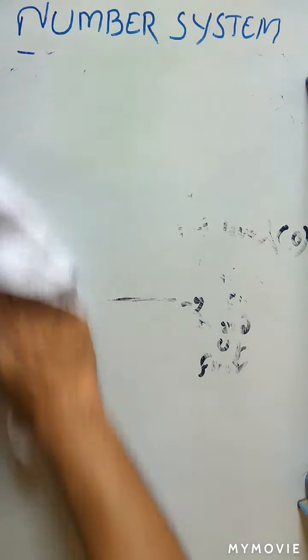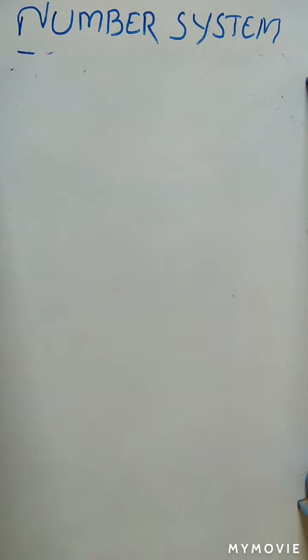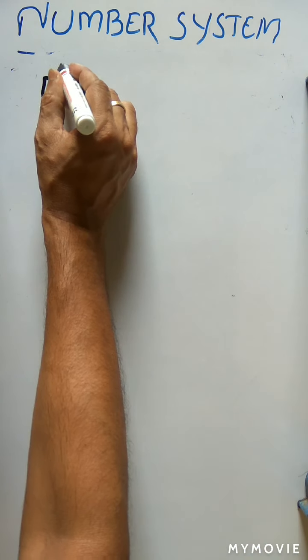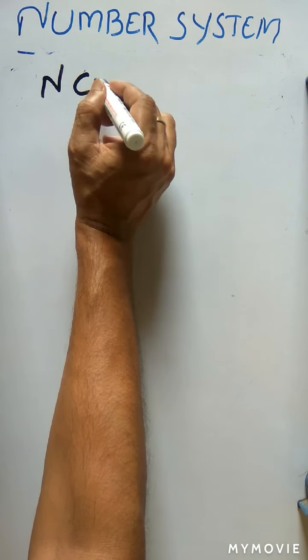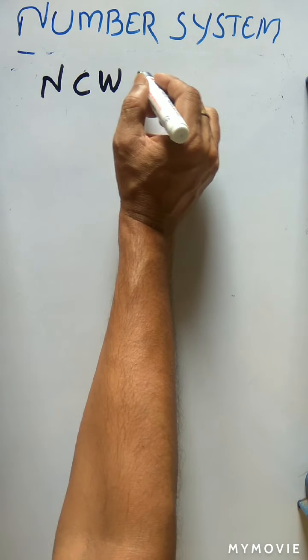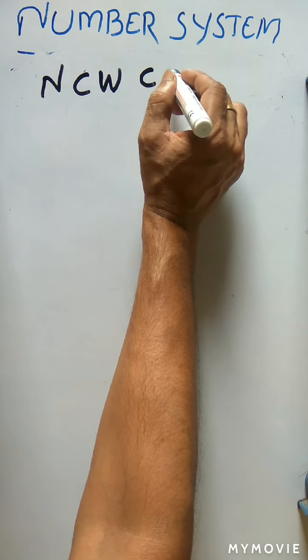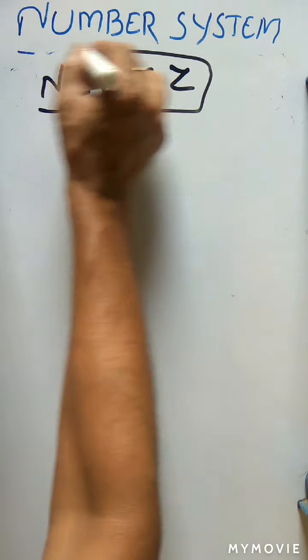So now what did we study? In the number system, we first studied which number? Natural numbers. Then we studied the whole numbers, and the whole numbers are a subset of what? The integer numbers, the integer set.